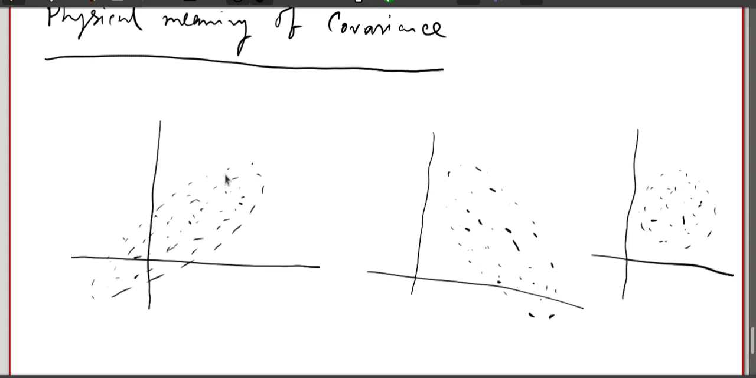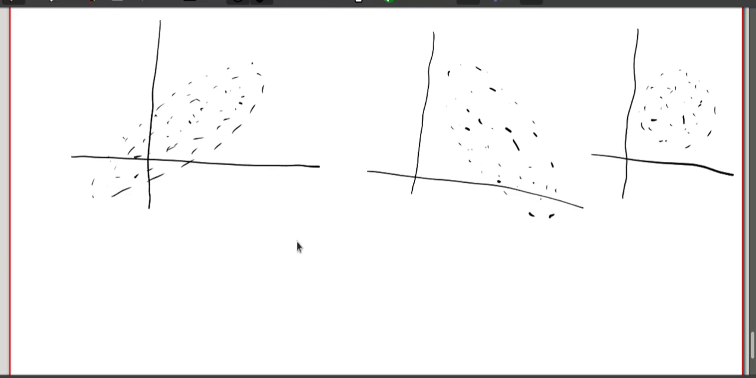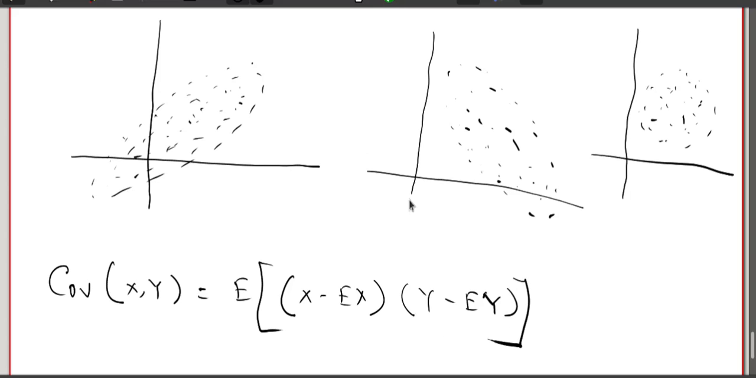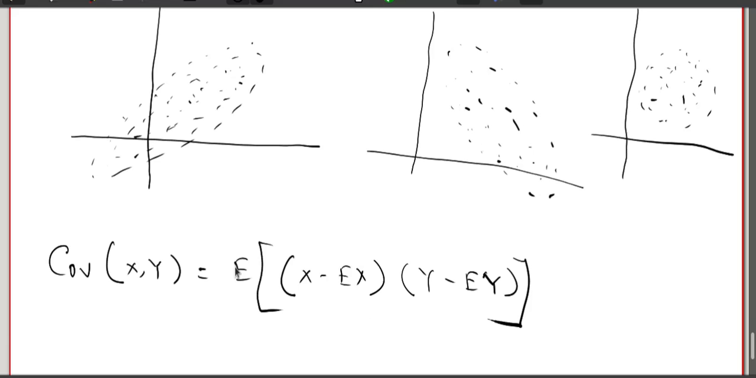Okay, clear? Now, think about these three data sets. You see that the covariance, as we have defined, is the expectation of (x minus expectation of x) into (y minus expectation of y). Now the expectation of x is basically nothing but the mean of x, and expectation of y is the mean of y.